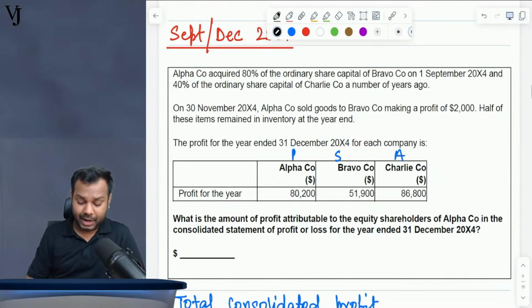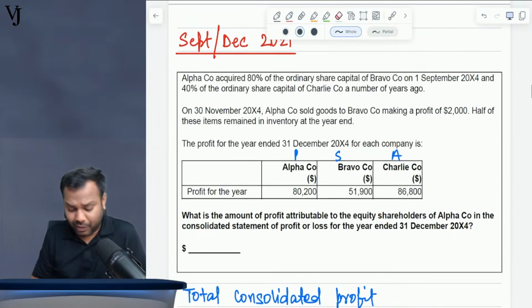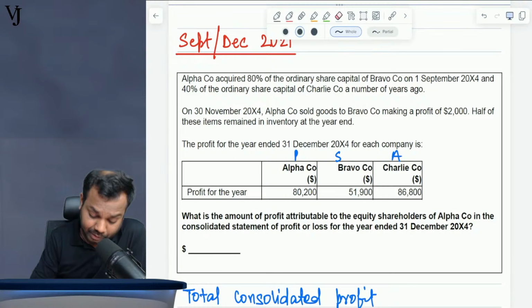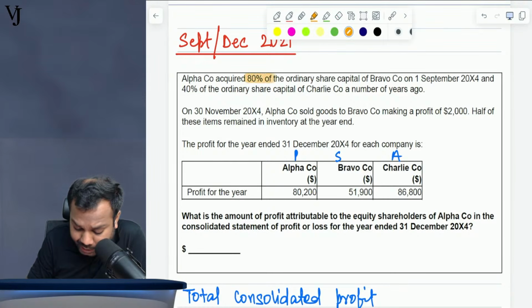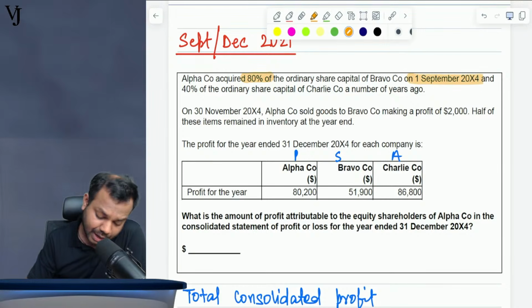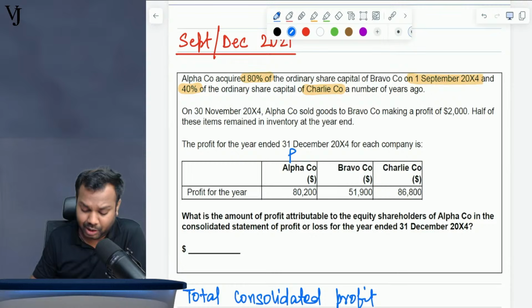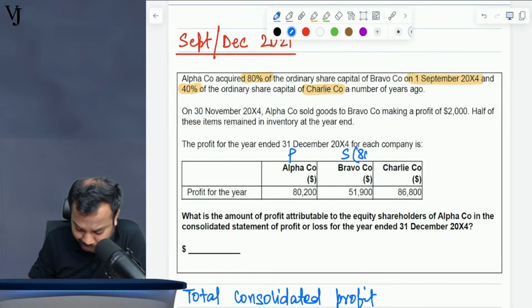Next, again, a wonderful question. Alpha company acquired 80% of the ordinary share capital of Bravo on 1st September 2004, and 40% of Charlie company. What does it mean? Alpha company is the parent. Bravo company I have acquired 80%, so it is my subsidiary with 80% ownership. Charlie company is my associate with 40% ownership.